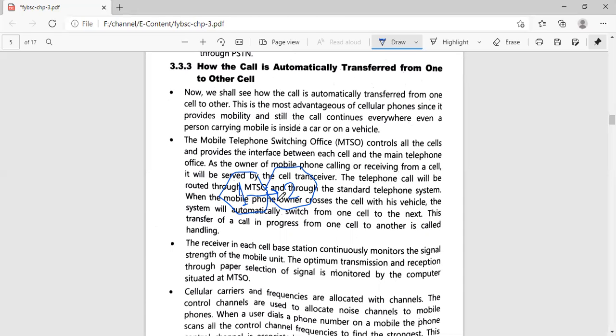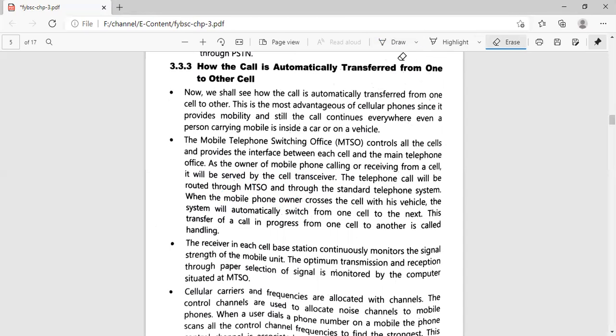As I told you, each and every cell has its own mobile switching center, and the users located in that particular cell also get connected to the mobile switching center of that cell only, right? A person living in this cell will not get connected to the MSC of the other cell; they will get connected to the MSC of the first cell only. So you have to remember this while studying the automatic transfer of the call.